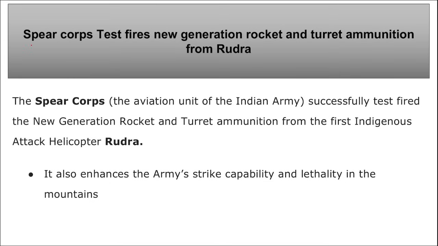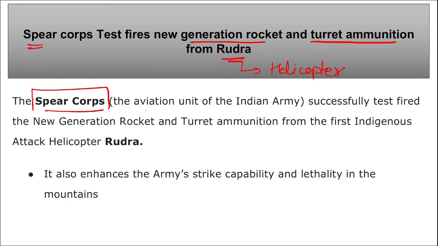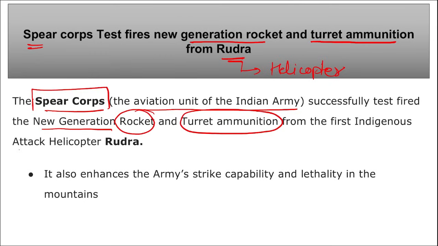Next is Spear Corps test fires new generation rocket and turret ammunition from Rudra. What is this Rudra? Rudra is the name of a helicopter. Correct? So recently Spear Corps, the aviation unit of the Indian Army, has successfully tested the new generation rocket and turret ammunition from the first indigenous attack helicopter, that is Rudra. As I just mentioned, Rudra is the name of a helicopter of the Indian Army.